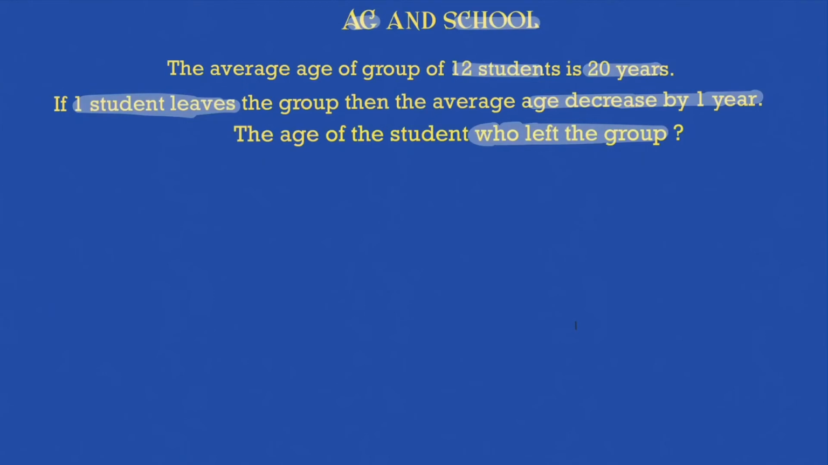So you will say it's quite simple. 12 students, so 20, it was 240. That is how we started. Now 1 student leaves, so the number of students will be 11. Average age decreases by 1 year, so the average of all the 11 students will be 19. Sum of age of all the students when one student left the group is 11 into 19, which is nothing but 11 into 19, which is 209. 209 will be the sum of age of all the students now.